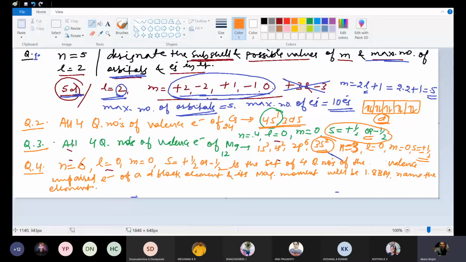Anyone has done this question? Sir, is the answer Ir? What is the name of that element? Iridium, sir.